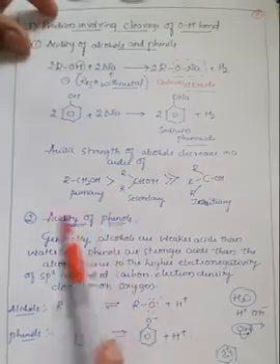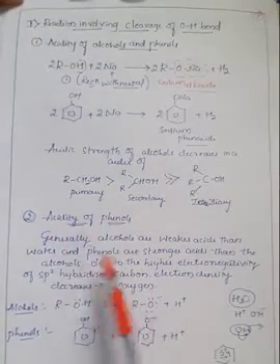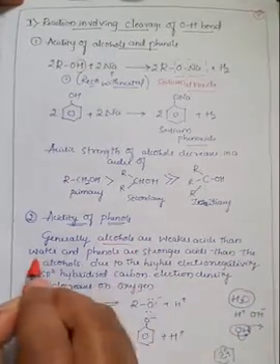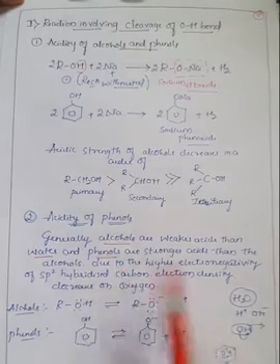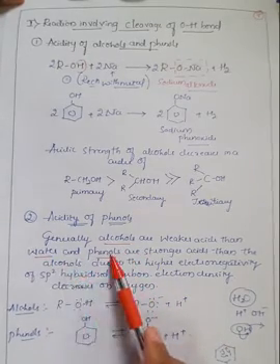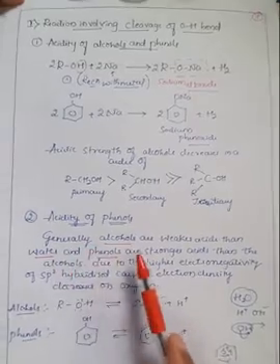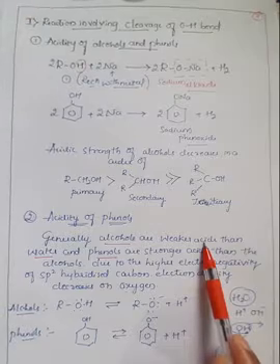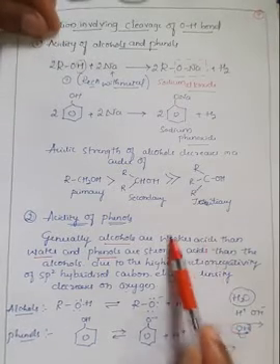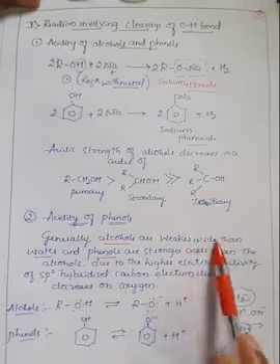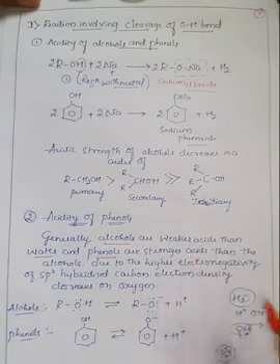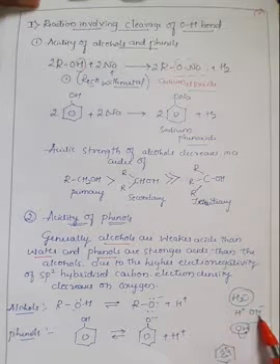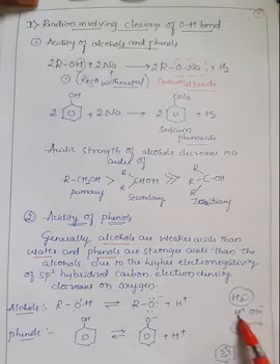Further, if you see the acidity of phenols, generally alcohols are weaker acids. We are talking about three important things: alcohols, water and phenol. Whenever you compare alcohols, water and phenol, you can observe two points. One is that alcohols are weaker acids because they do not give H plus ions very easily. According to Arrhenius theory, the molecule which gives H plus ions is called an acid. Here if you see the water molecule, whenever you split it, it will convert into H plus and OH minus.